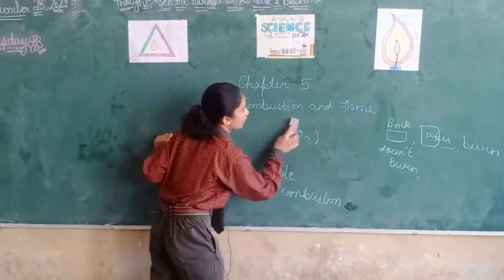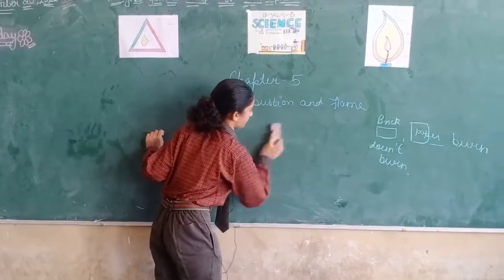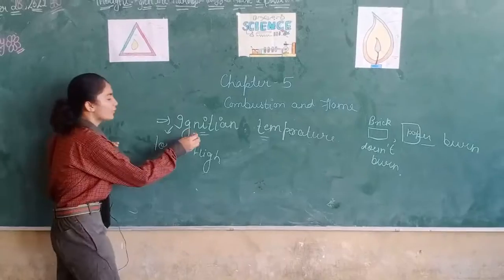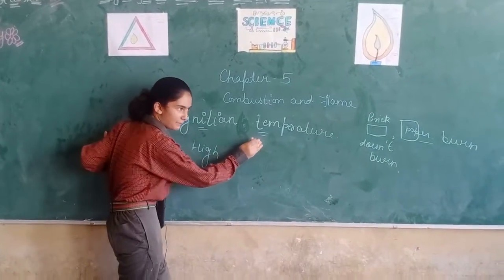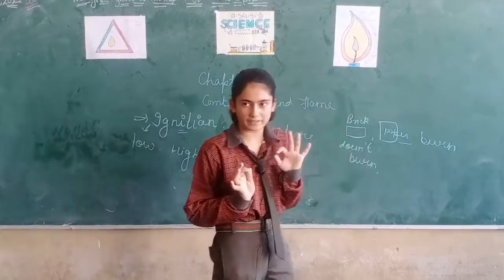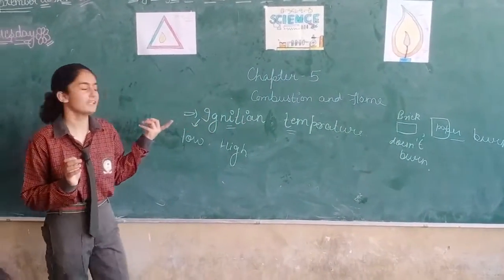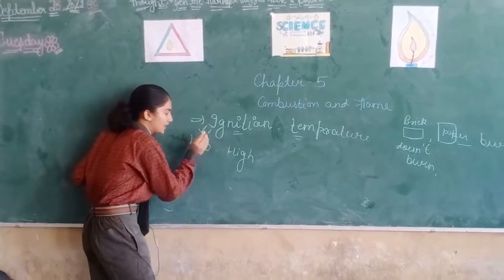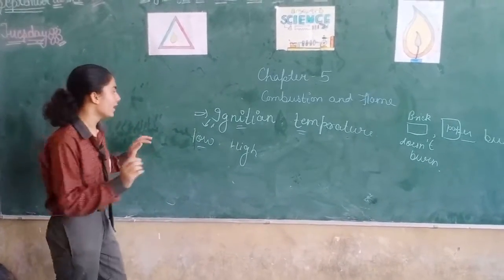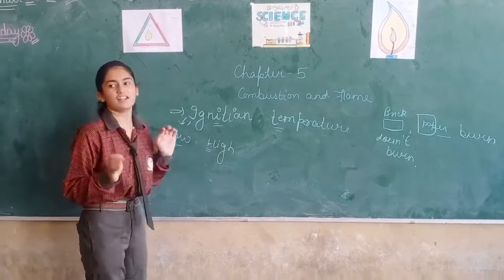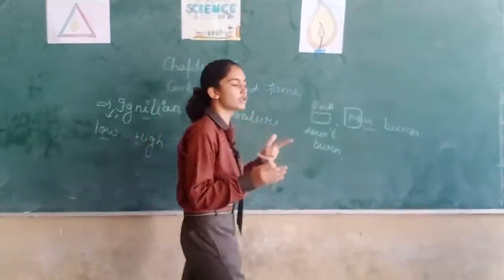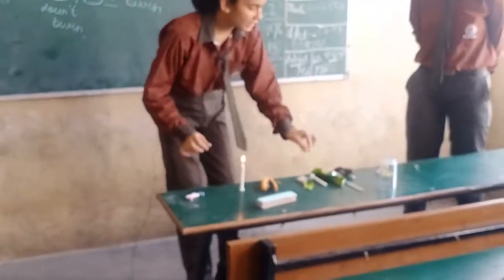Now we will read about ignition temperature. The temperature at which a substance starts burning is known as ignition temperature. If the ignition temperature is high, then the substance takes time to burn. But if the ignition temperature is low, then it will burn more easily. Now I will show you examples of ignition temperature.